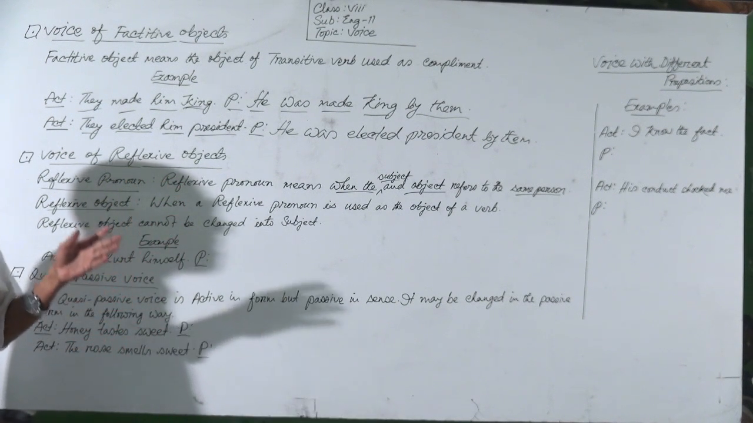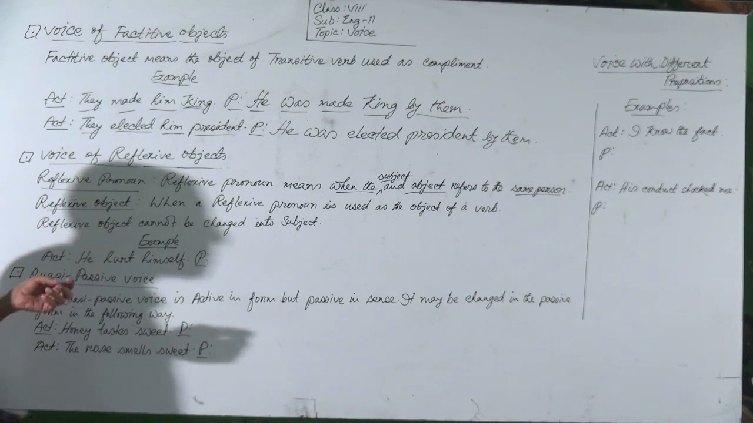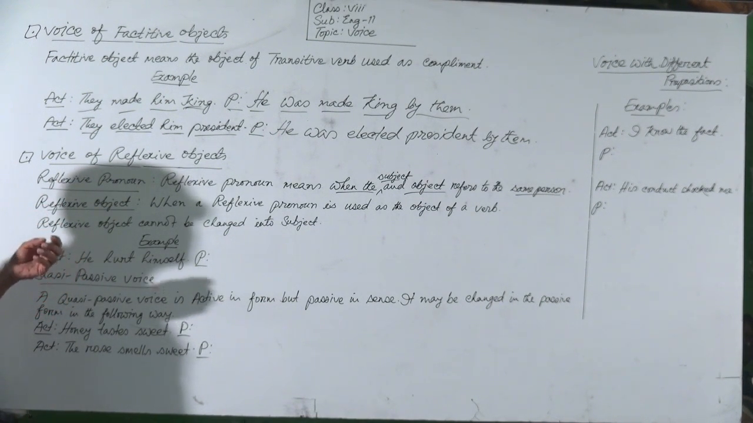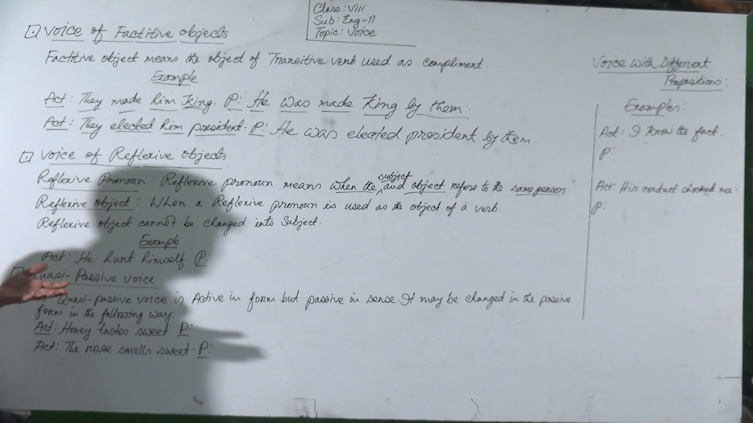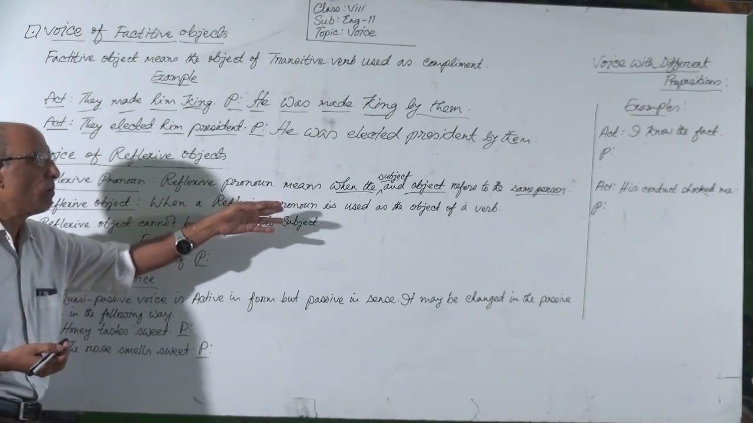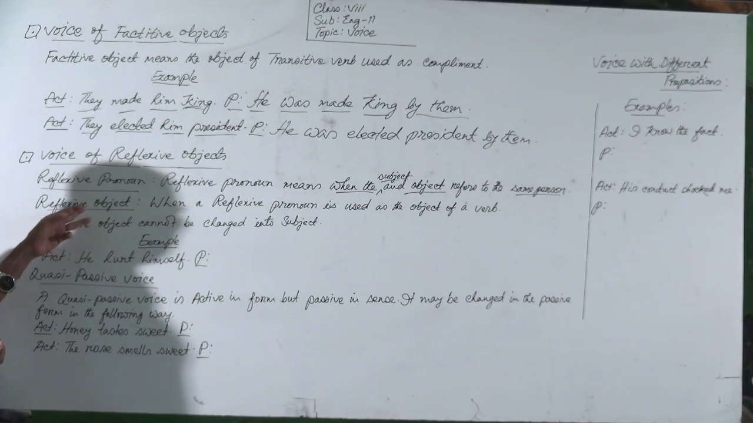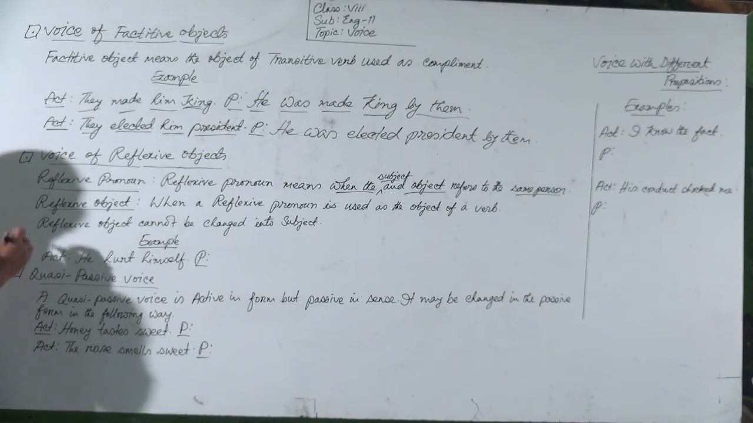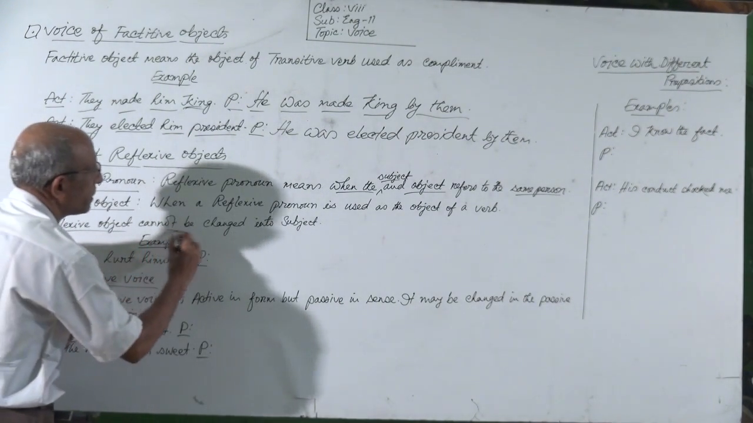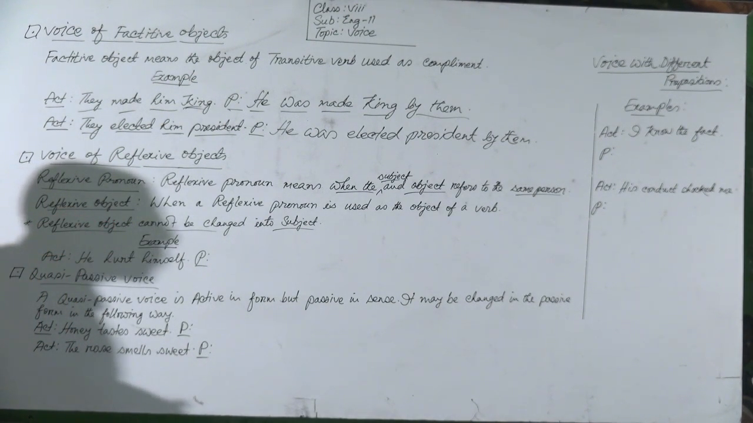Reflexive pronouns are himself, themselves, herself, itself, myself, ourselves, etc. So when a reflexive pronoun is used as the object of a verb, then it is called a reflexive object. A reflexive object cannot be changed into the subject. You should know that this is very important. In passive voice, a reflexive object cannot be changed into the subject.